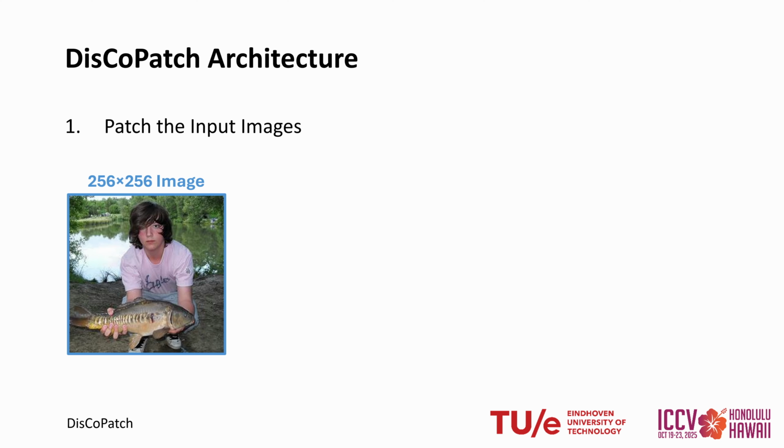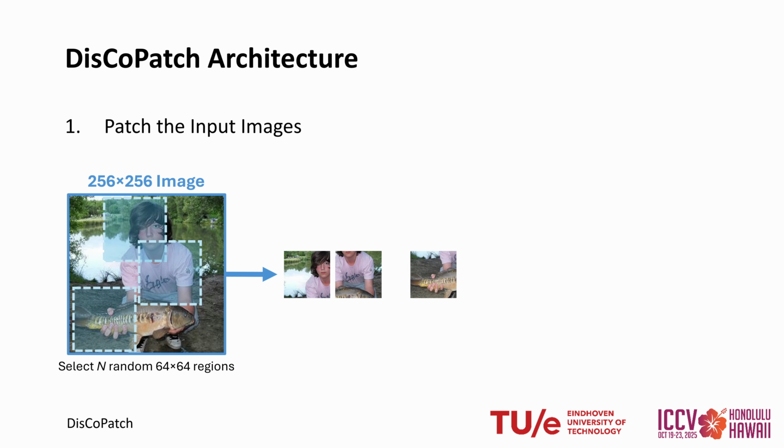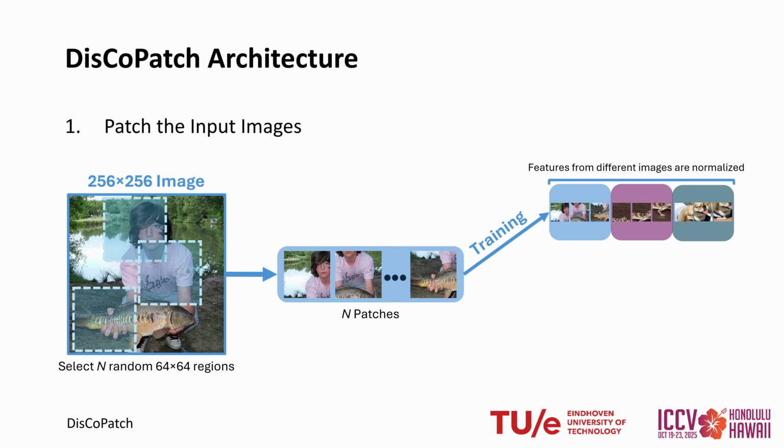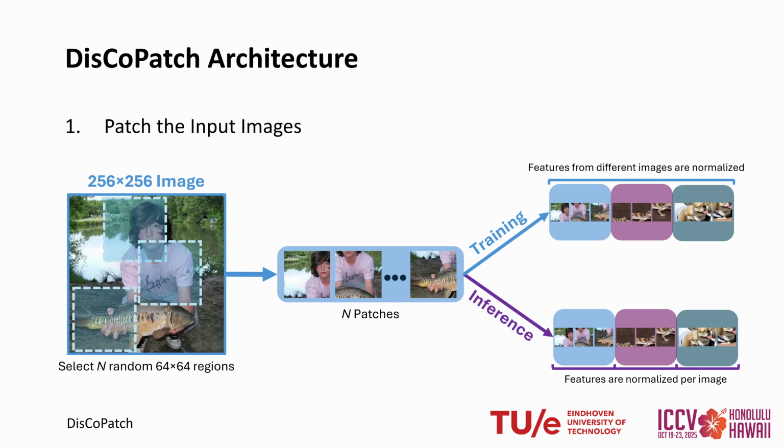First, we need to make sure that we can trust the batch statistics, and we do that by patching the images. During training, we actually normalize all the patches together so that we can have more robust features, but during inference, we could be mixing in-distribution patches with out-of-distribution patches, so we just normalize them on a per-image basis.